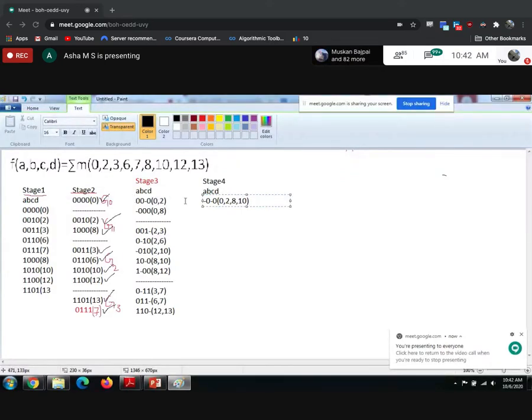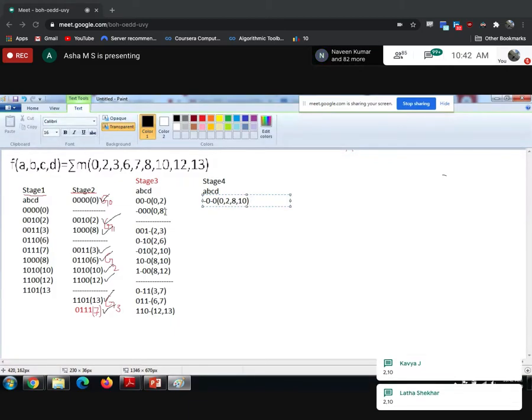0, 2 is done with the second group. Now I have one more combination from group 1. So that is 0, 8. Now tell me, 0, 8 can be combined with what?